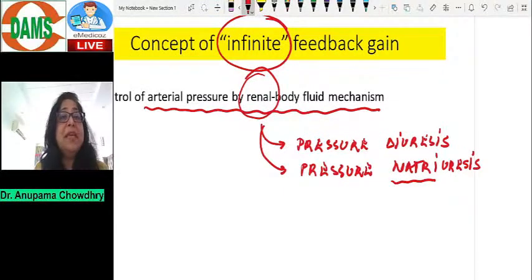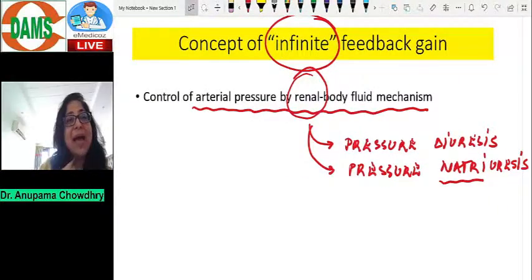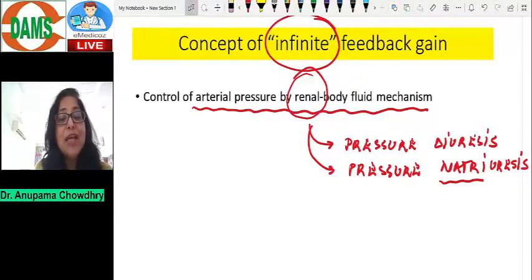That means the kidney now causes increase in urine output, and excess loss of sodium in the urine. The idea behind that is to bring the blood pressure back towards normal. So this correction of the blood pressure, of the ECF volume, and therefore of the blood pressure by the kidney follows the infinite feedback.